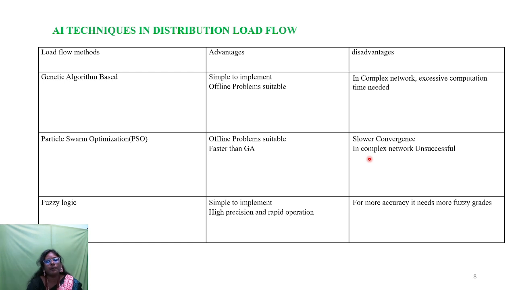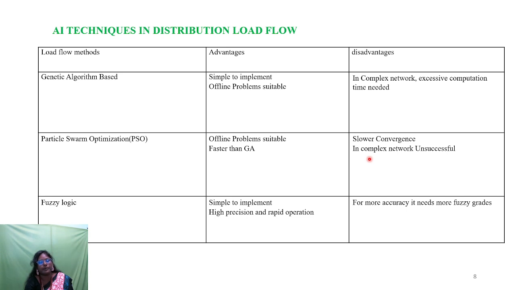Next we see the artificial intelligence techniques applicable in the distribution power system. The first method is the genetic algorithm. Its main advantage is that it is very simple to implement and also suitable for offline problems. But the disadvantage is that in a complex network it takes a very high computational time to converge to the solutions. And second is particle swarm optimization.